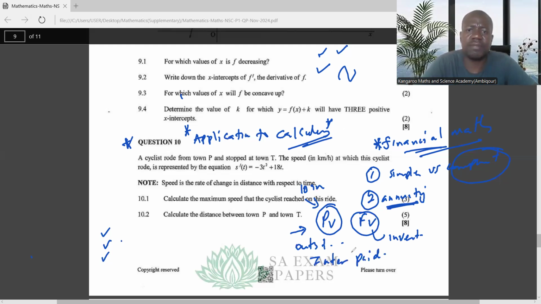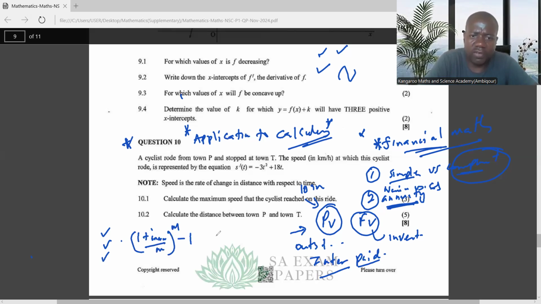Those things. Then, I forgot the issue under compound interest: be able to differentiate how to convert from nominal interest rate to effective interest rate using the formula (1 plus i nominal over m) to the power of m, minus 1, equals i effective. Remember, we have to know this formula.